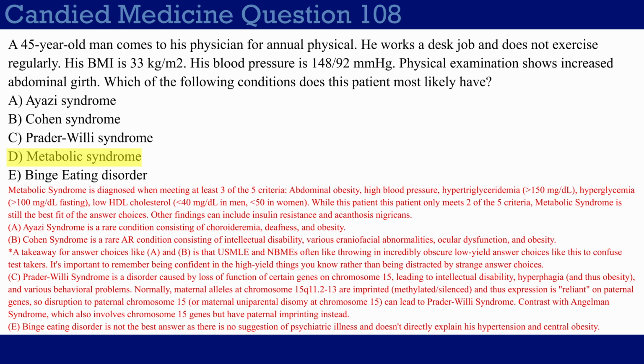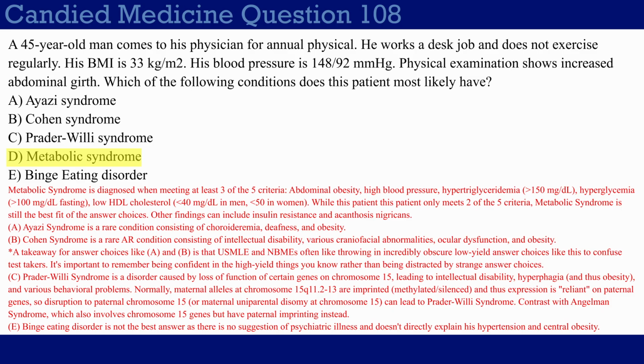It's important for you to understand that concept for genetics because they just really like testing on imprinting. And obviously, with Prader-Willi syndrome, they always like contrasting it with Angelman syndrome, which is paternal imprinting at chromosome 15. So if you have a disruption to mom's gene, or you have two copies of dad's chromosome 15, it can lead to Angelman syndrome. So once again, quick review: Prader-Willi syndrome, maternal imprinting; Angelman syndrome, paternal imprinting. So finally, last answer choice here, choice E, binge eating disorder.